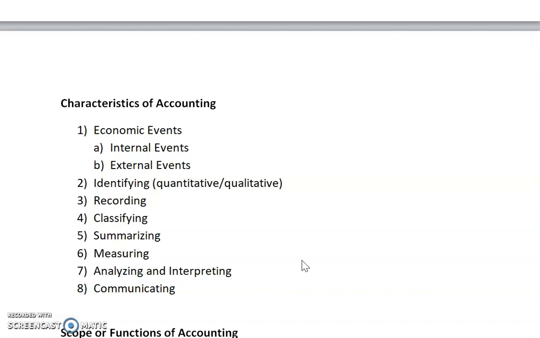We only consider financial nature transactions. Then analyzing and interpreting: we analyze the result, we maintain the report, and then interpret it in simple terms. And then communicating: we communicate these reports to our accounting users. These are the characteristics of scope.